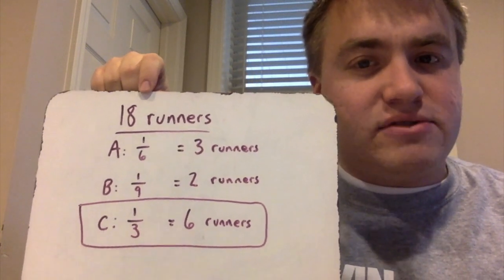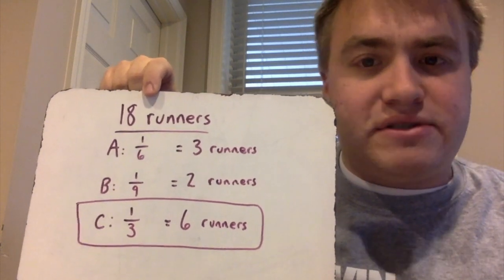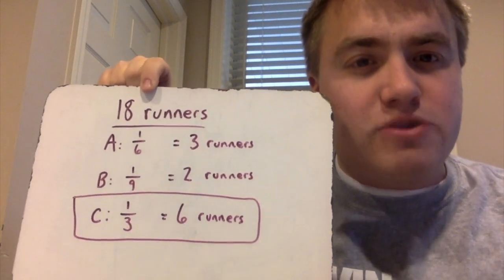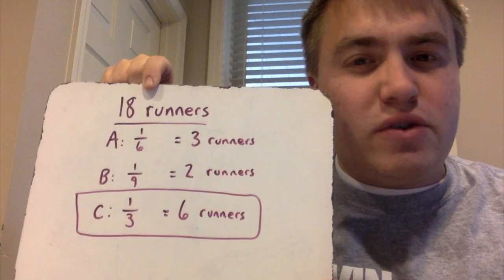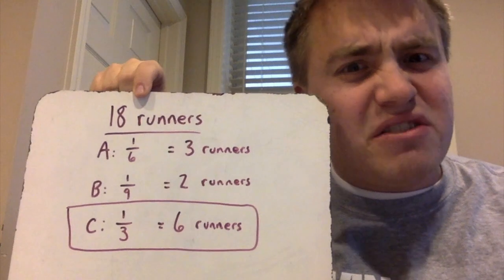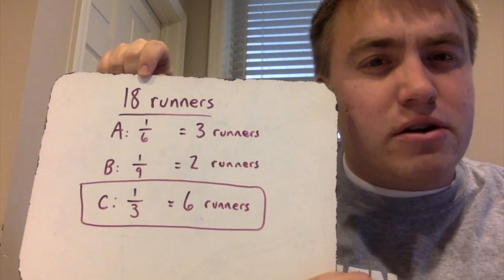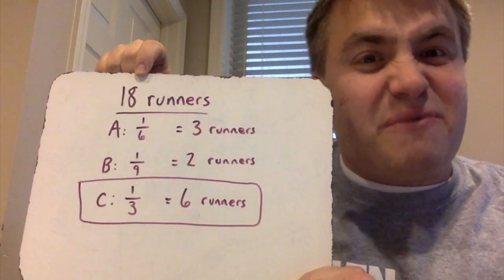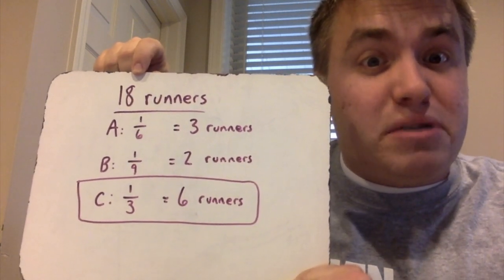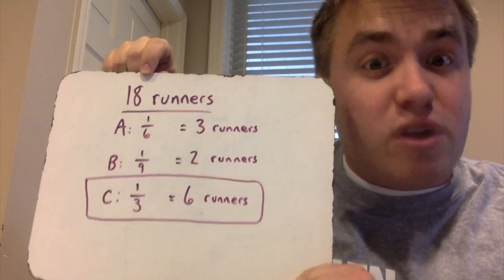All I need to do to answer this question is to figure out which fraction is the biggest. If I compare 1/6, 1/9, and 1/3, I notice that my numerators are the same, which means I need to look to the denominator. And I know that when the numerators are the same, the denominator that is the smallest is technically the biggest fraction. And I know that 1/3, the 3, is the smallest denominator, which means 1/3 is our biggest fraction. And therefore, that's the biggest fraction of runners to complete up to the first water stop, which means Team C would have had the most runners finish.